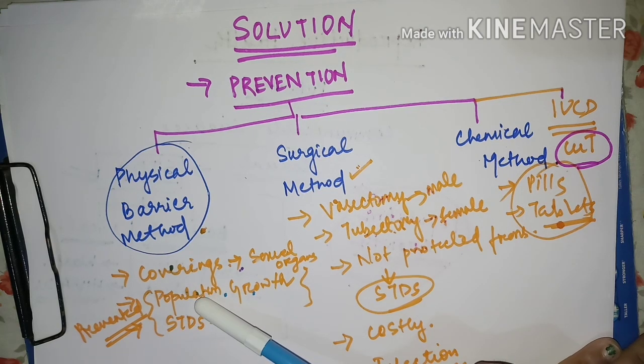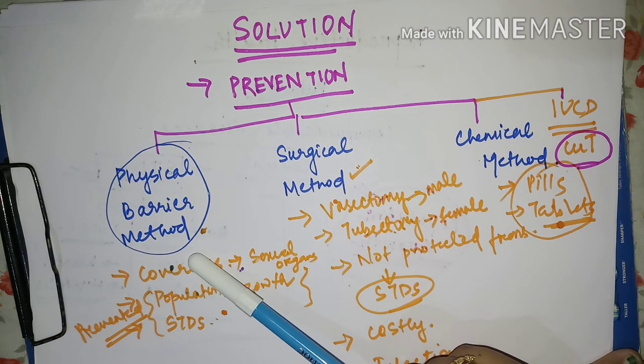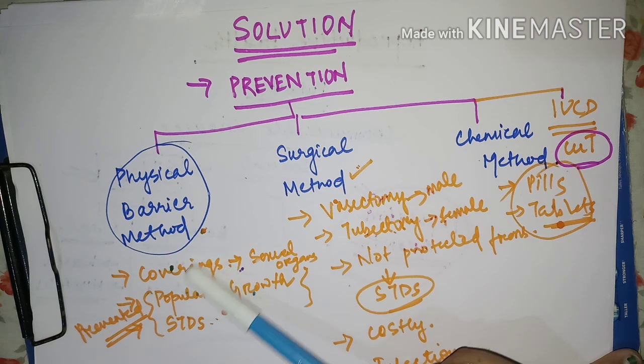This barrier method, for example condom or diaphragm, protects not only from STDs but also prevents unwanted pregnancies. It is also cheap, easily available, does not cause any infections, and has no side effects. So it is the best method for protection from these two important things, which are STD and unwanted pregnancies.